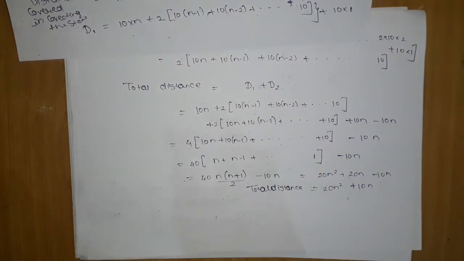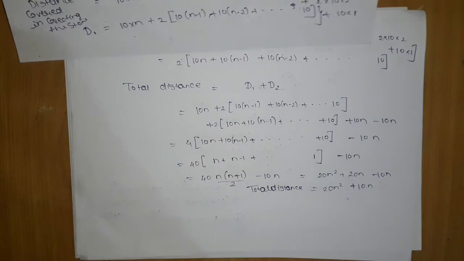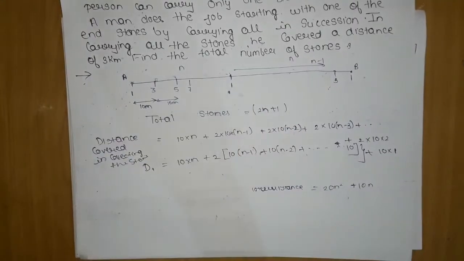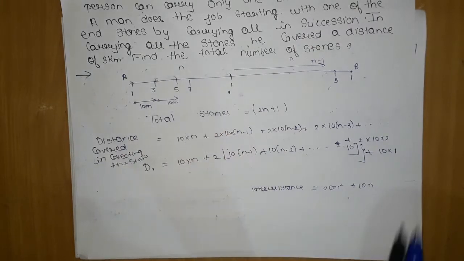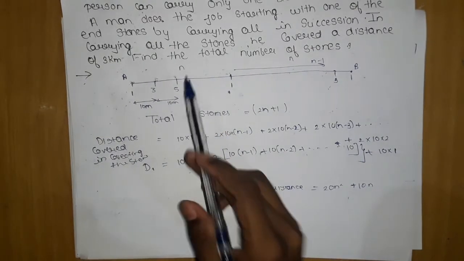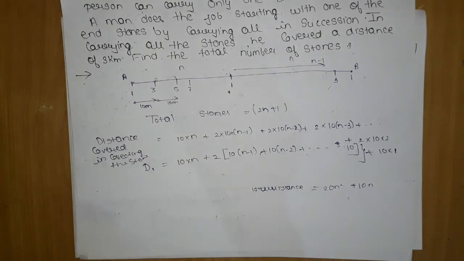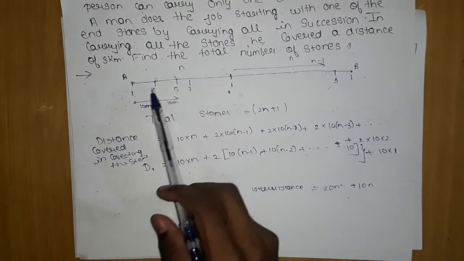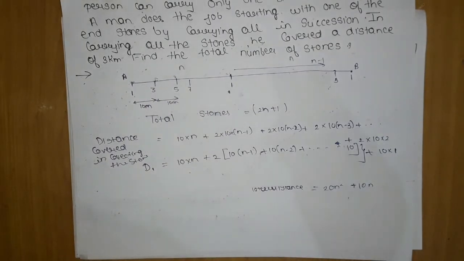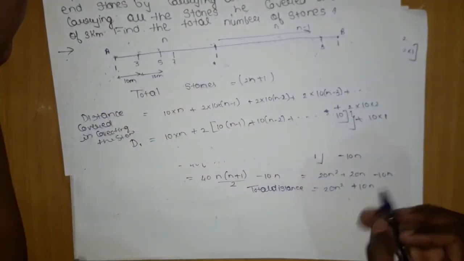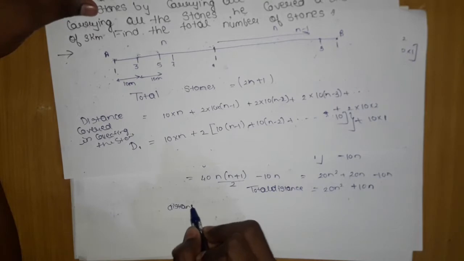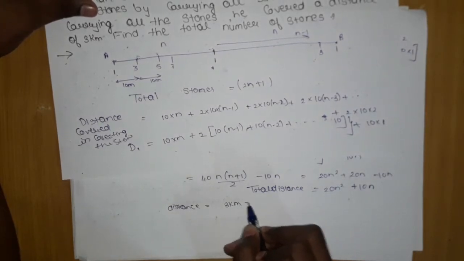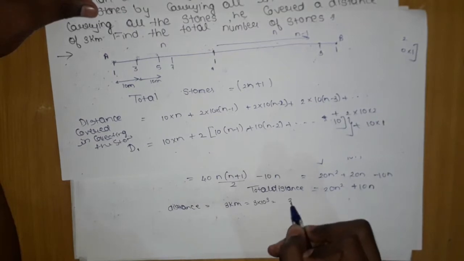Now one more thing. He will travel n times, n times 10 distance, which indirectly gives you a hint that at n distance each stone is placed. So n gives us the number of stones. I forgot to tell this, but it also gives you the idea that 10 will come n times. Now one more thing: the total distance he traveled was 3 kilometers, which is 3 into 1000, which is 3000.